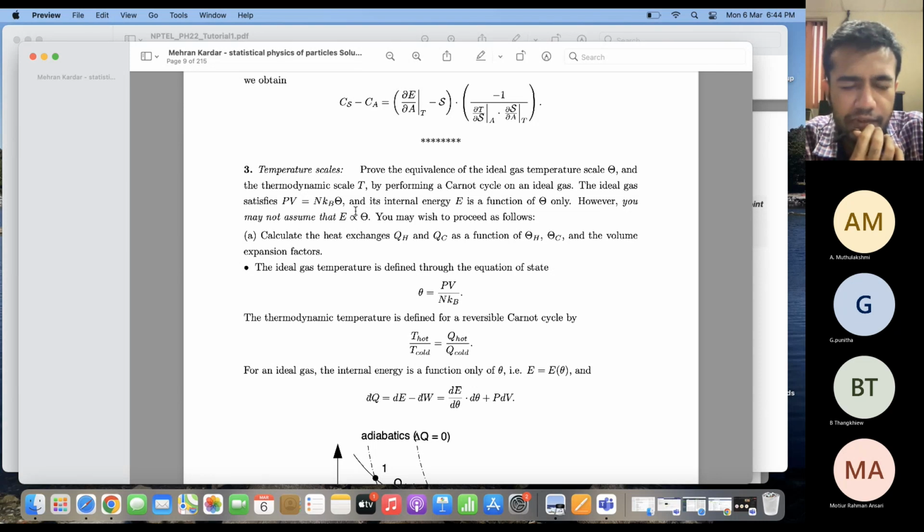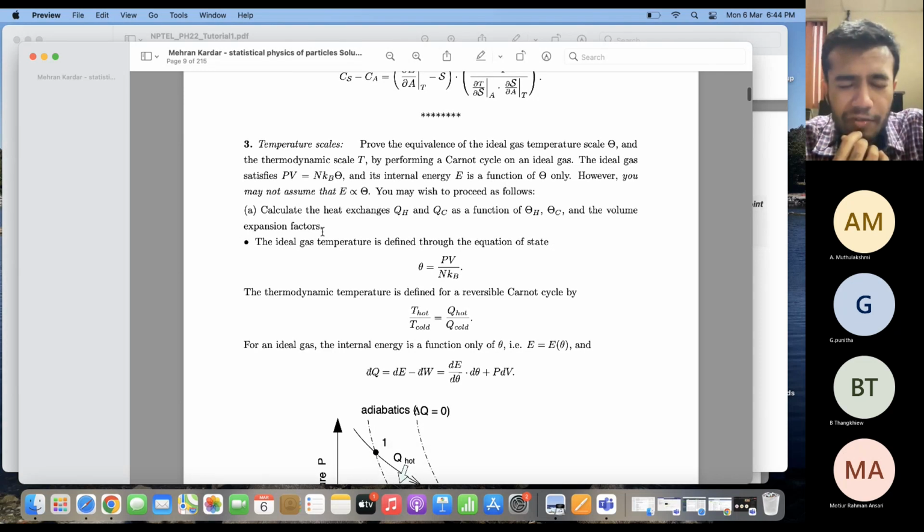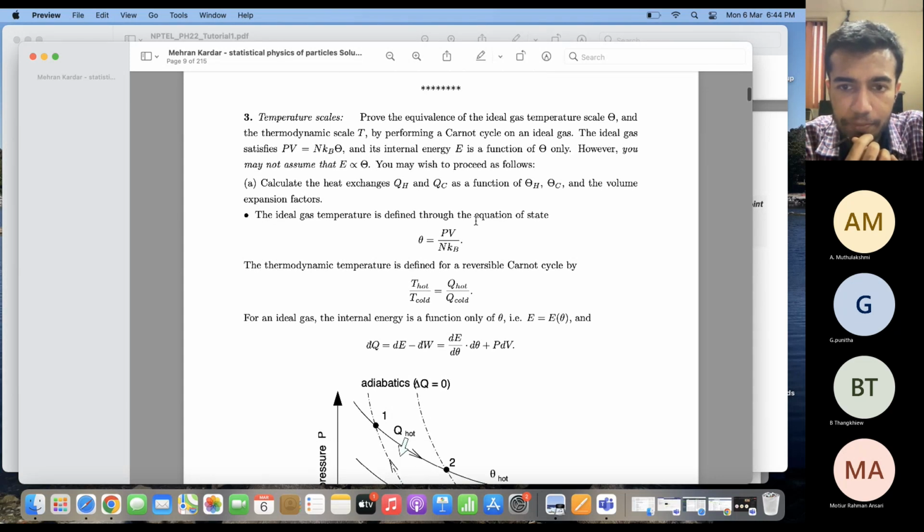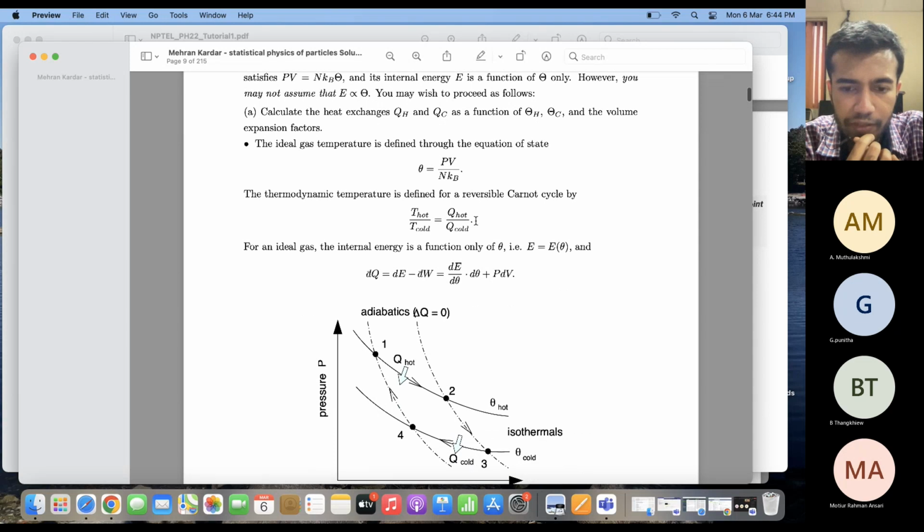Now, the ideal gas satisfies this equation PV equals N kB theta. And the internal energy of the ideal gas is E. And as you all know, for an ideal gas, internal energy is a function of temperature theta only. So first, we have to calculate the heat exchanges QH and QC as functions of theta H and theta C, and the volume expansion factors.